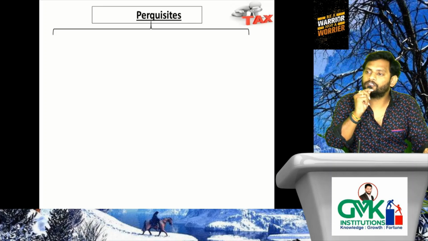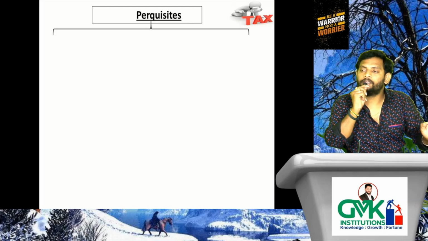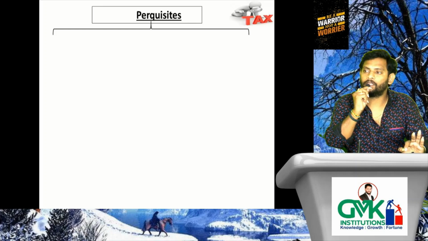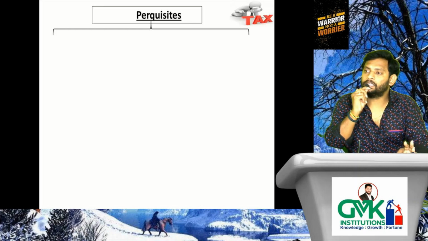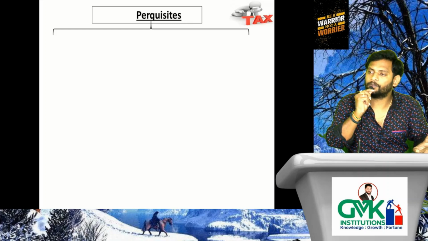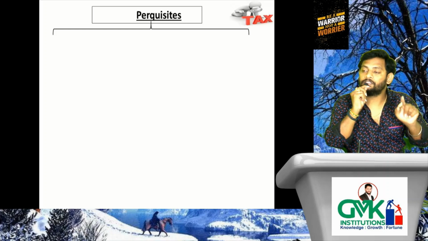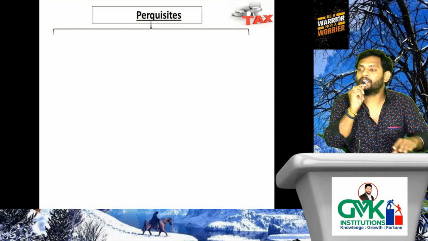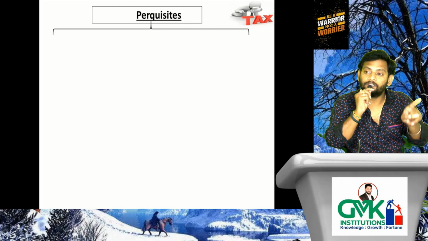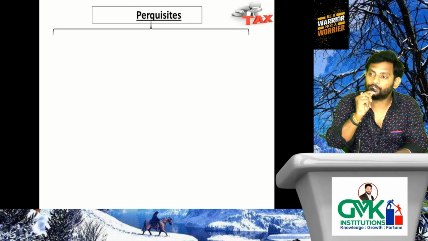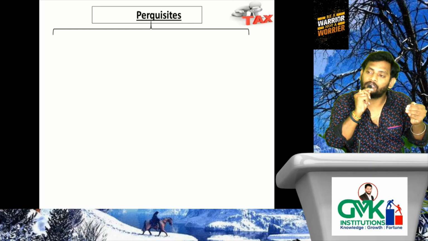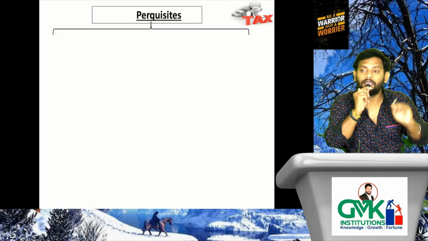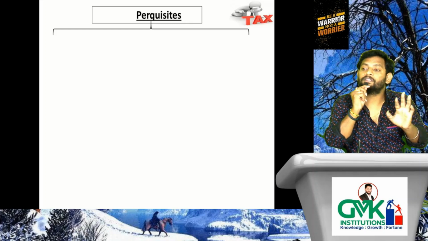What is a free of cost perquisite? Facility provided by the employer to the employee, that is, a benefit provided by the employer to the employee without charging anything. That means he is not collecting anything from the employee. In such a case, it will be treated as a free of cost perquisite. When do we treat it as a concessional perquisite? In case that facility is provided by the employer to the employee by charging a lesser amount than the required one.